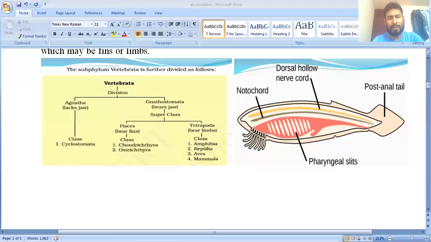Tetrapoda, they bear limbs. Tetrapoda have two pairs of limbs. Tetra means four, poda means limbs. So the two pairs of limbs, or four limbs, are found in the tetrapoda. And this superclass has four different classes: amphibia, reptilia, aves, that is birds, and mammals. Clear? So these are considered as classes of the superclass of tetrapoda.